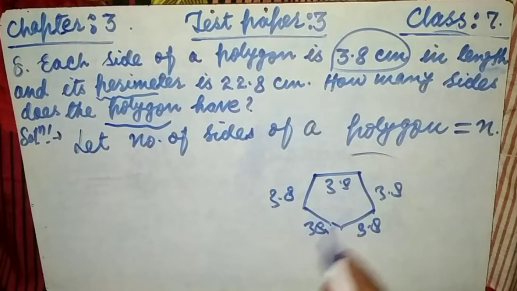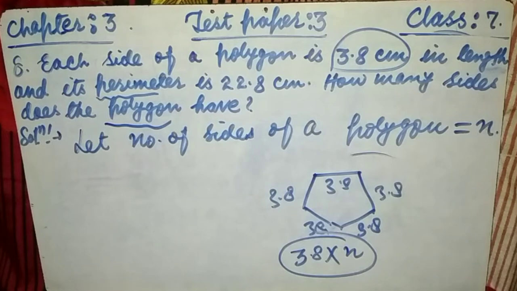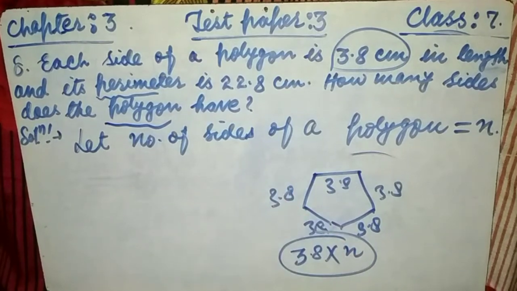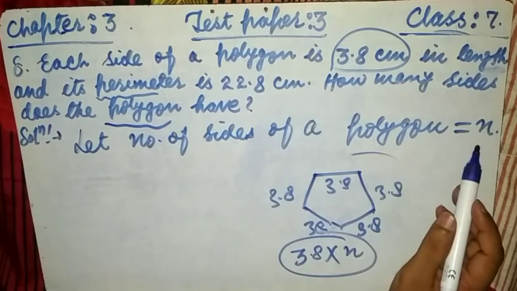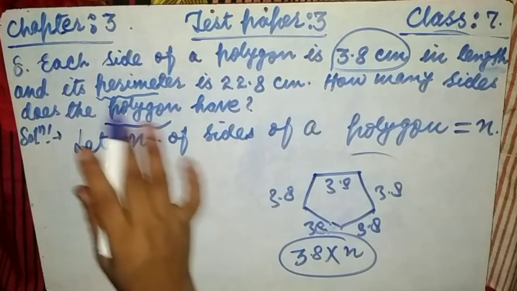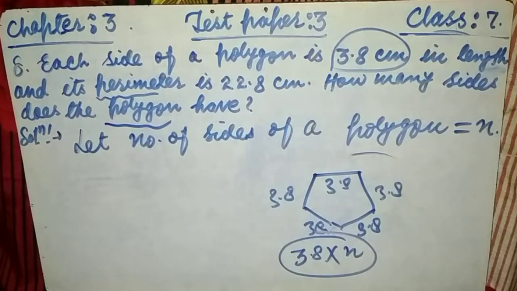So n times 3.8, 3.8 multiplied by n, will give us the total length of the boundary of the polygon, meaning the perimeter. If you multiply the number of sides of a polygon with each side, this gives us the perimeter of the polygon.